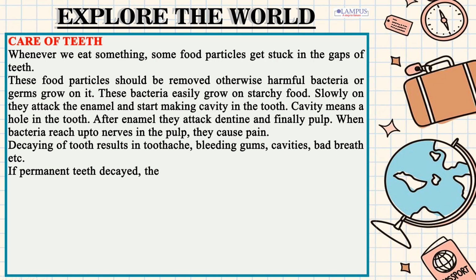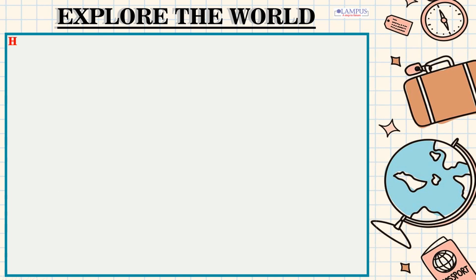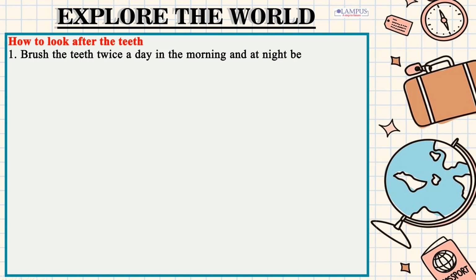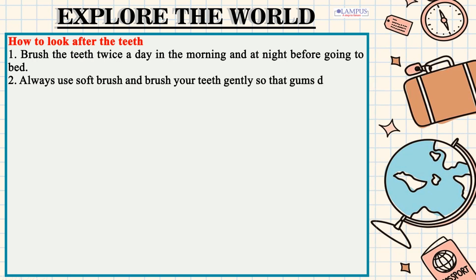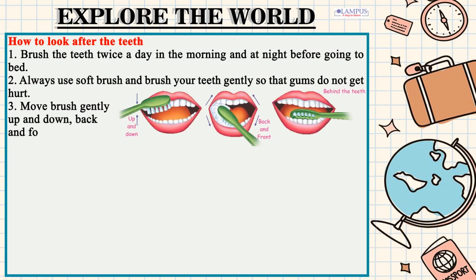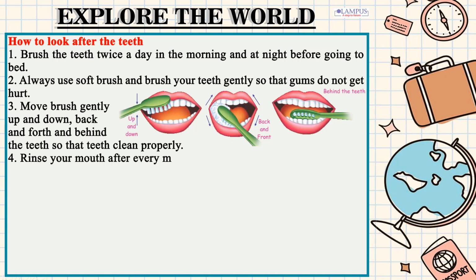If permanent teeth decay, then no new teeth come in their place. So, we must take good care of our teeth. How to look after the teeth? 1. Brush the teeth twice a day, in the morning and at night before going to bed. 2. Always use a soft brush and brush your teeth gently so that gums do not get hurt. 3. Move the brush gently up and down, back and forth and behind the teeth so that teeth are cleaned properly. 4. Rinse your mouth after every meal.